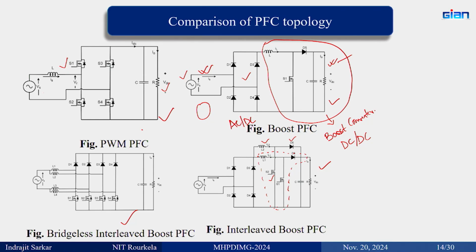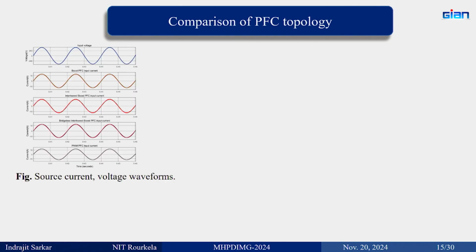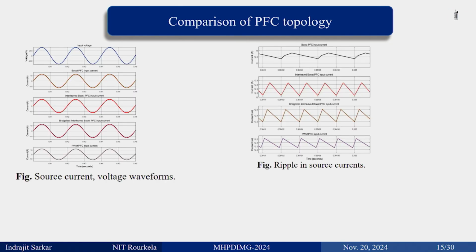But here also you have the same thing: you have the AC to DC, two stages, and then you have DC to DC. So the transformer is still there, and bidirectional power flow is not possible. I had two slides to show the comparison. You can see here the source voltage, and these are the currents from all four converters that I have shown, and then this is the ripple in the current.